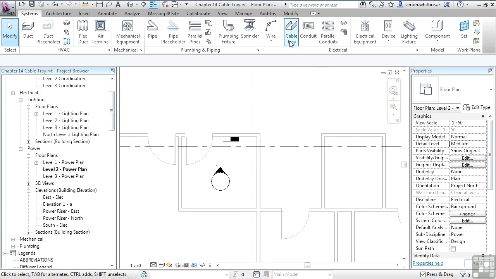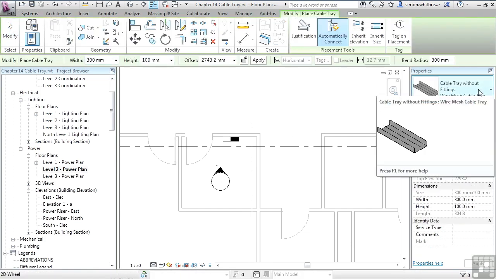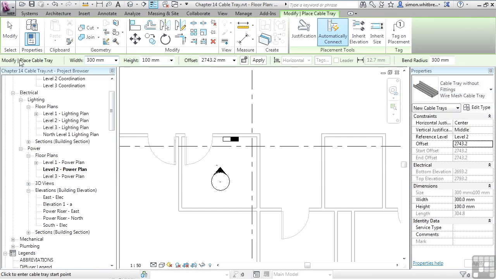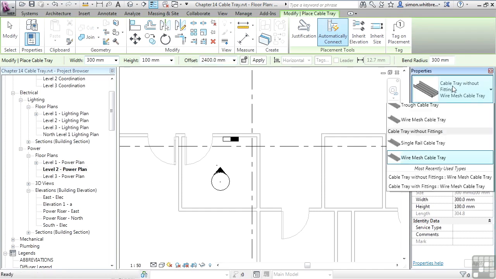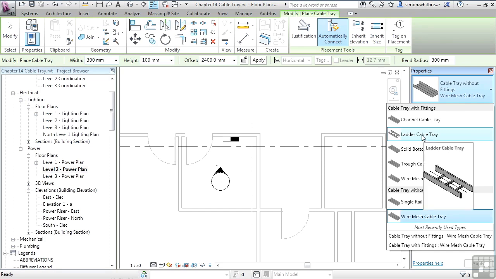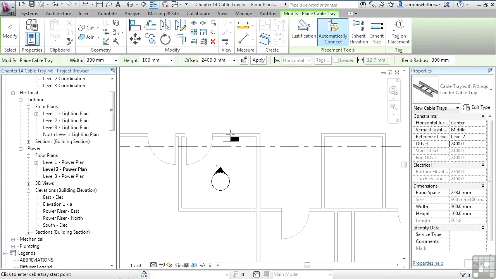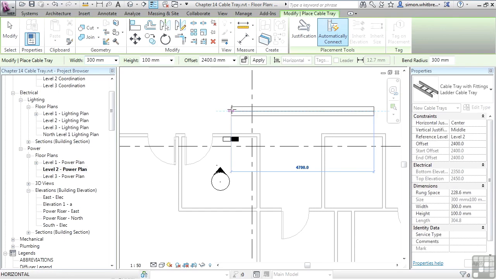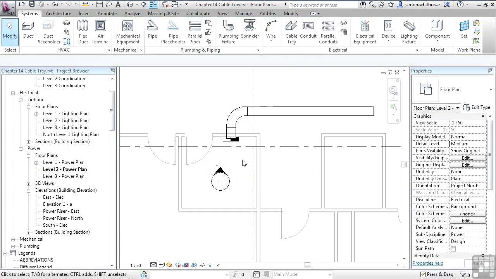Select the cable tray command and take a look at the options bar. We've got a width, a height, an offset from our current level, let's say 2400, a bend radius, and the type. Let's go for ladder. If I draw a run, this doesn't look very much like cable ladder to me. In fact, what's happening here is that we are using cable ladder.